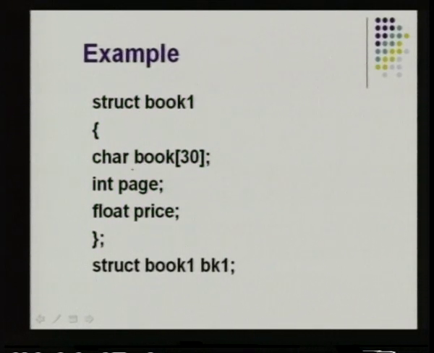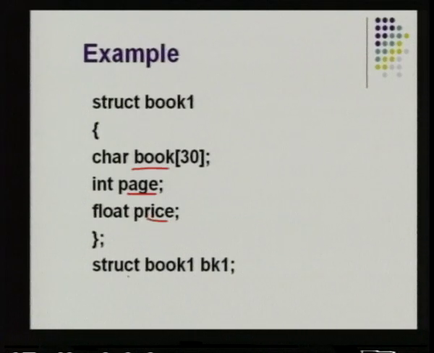Now, if you see, we are having 3 members here. One is book, which is a string or a character array which can hold a maximum of 30 characters. We have an integer variable, which is variable name is page. We have a float variable, the name is price. So, these are the members of the structure. Book 1 is a structure tag. Now, they are present within the opening and closing braces, and we have terminated it with a semicolon.